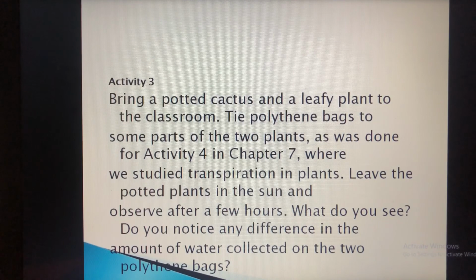What do you see? Do you notice any difference in the amount of water collected on the two polythene bags? So you have to write your observation. What is your observation you have to write? You have to write what is the difference in the amount of water collected in the 2 polythene bags. So in the next class, I will be discussing about this activity, what is your observation and what you have to get. Both the activities in the next class or before this chapter is over, we shall discuss. But please, the first activity you need 2 to 3 days. So please do it, children.